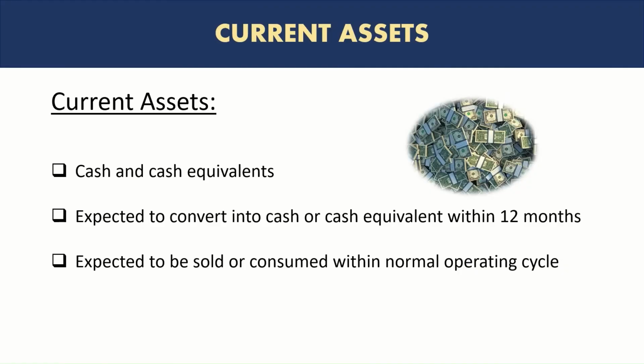So the normal operating cycle is really the business cycle, when a company buys and sells. The average time it takes from buying a product and then selling it and receiving cash for it is called a normal operating cycle. And if any asset is usually expected to be sold or consumed within the normal operating cycle, this refers mainly to inventory, the stock, because it is converted in the normal conversion cycle, or it is also referring to accounts receivable, the amount that is due on amounts sold to customers. This is usually already converted into cash in a normal operating cycle. So this represents cash and cash equivalents.